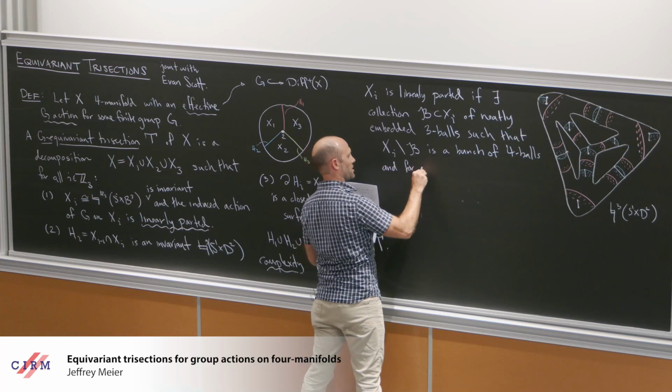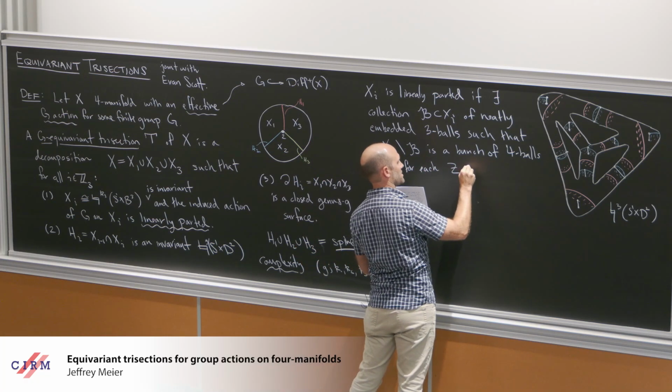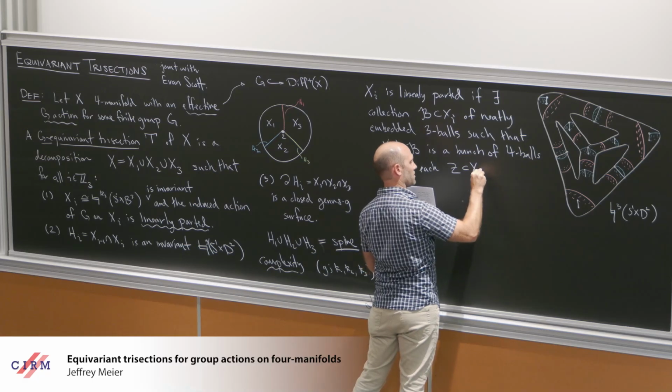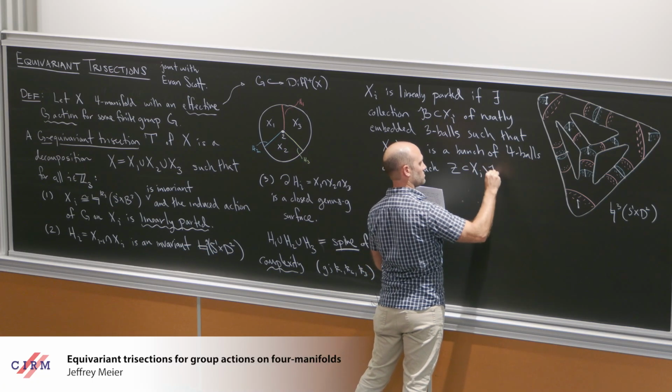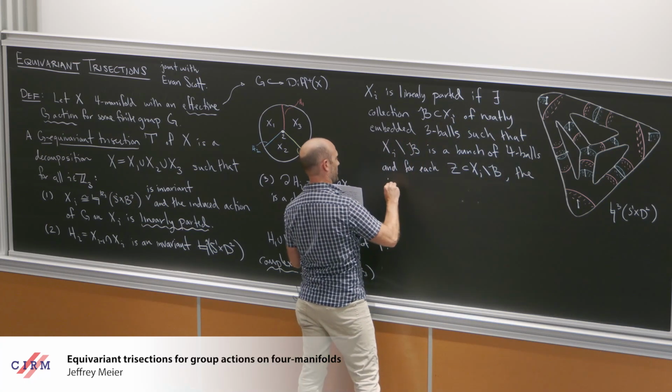And for each four ball in this bunch, the induced action is linear.